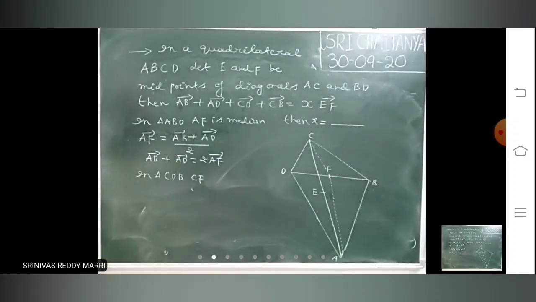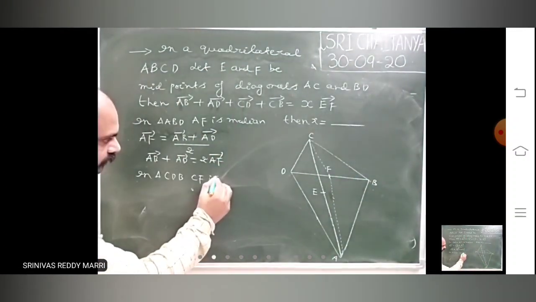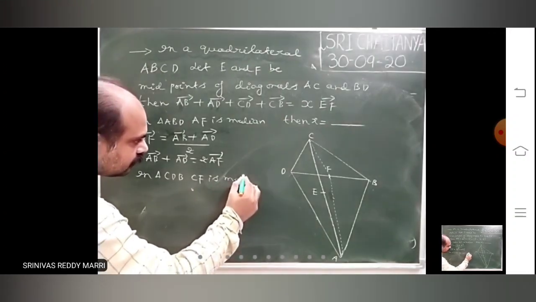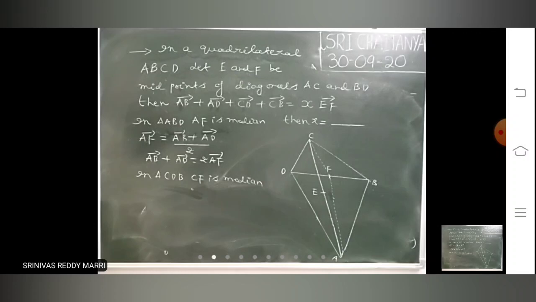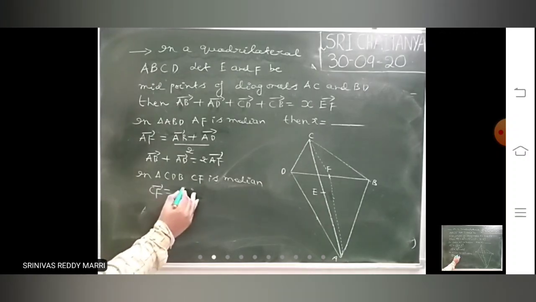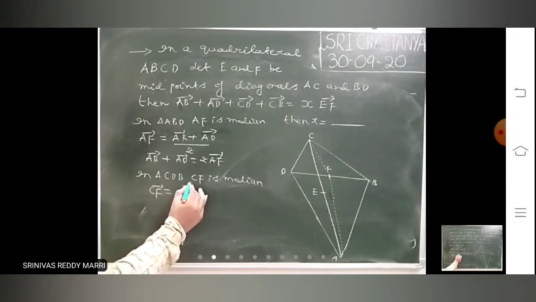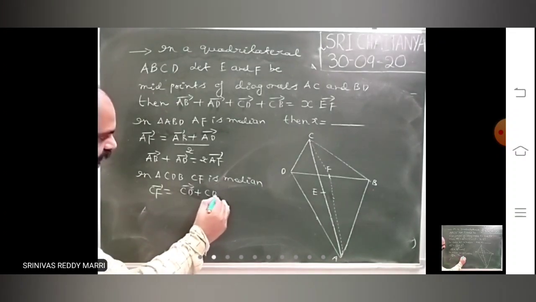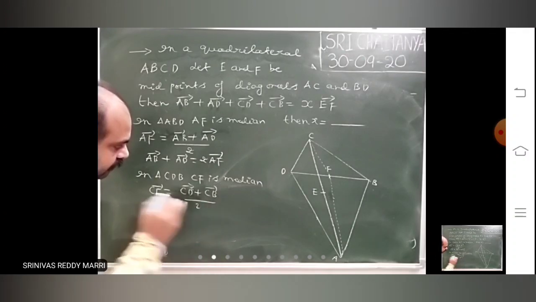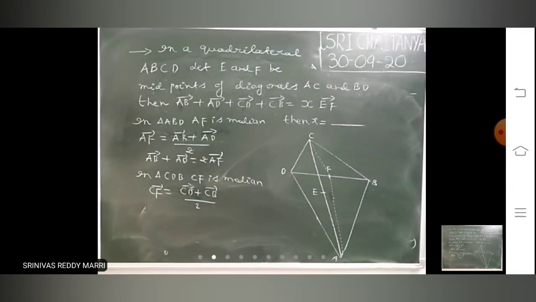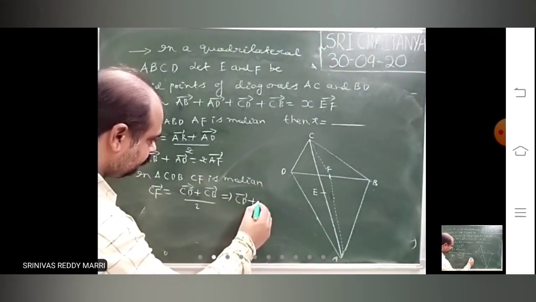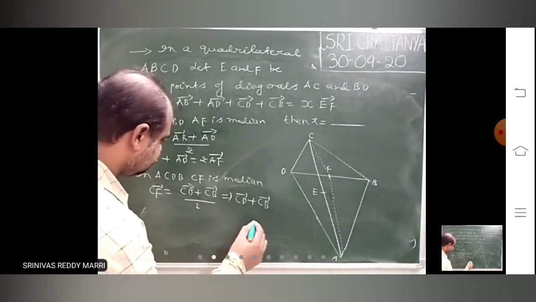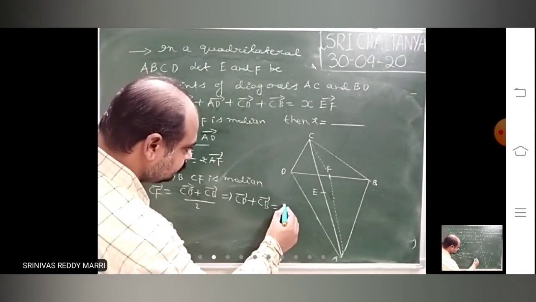So in triangle CDB, apply the median property. CF bar is nothing but CD bar plus CB bar by 2. That means CD bar plus CB bar equals 2CF bar.